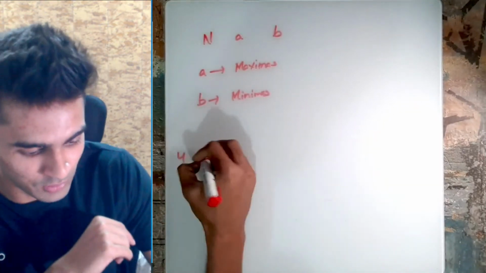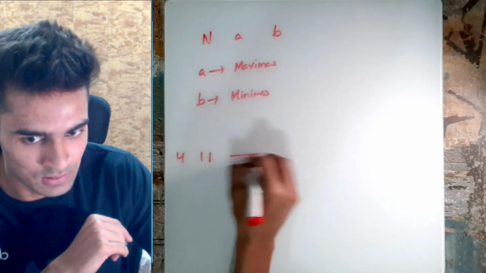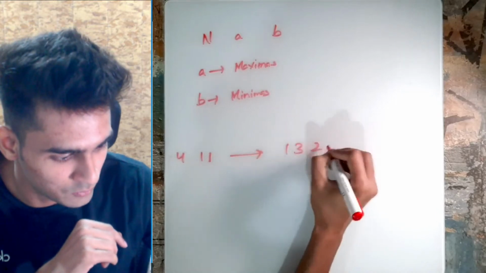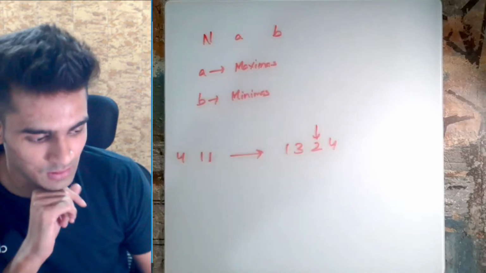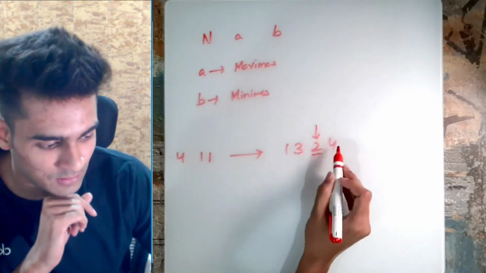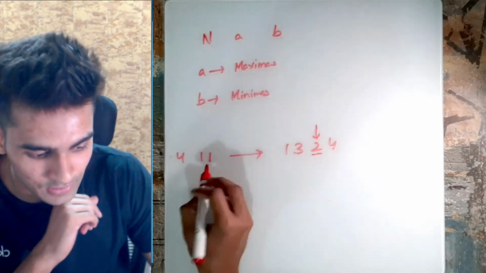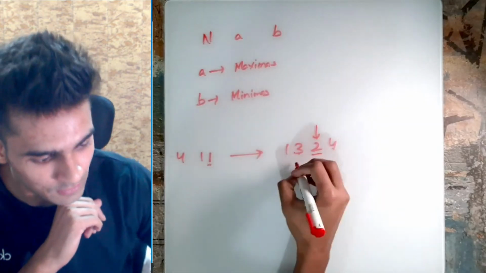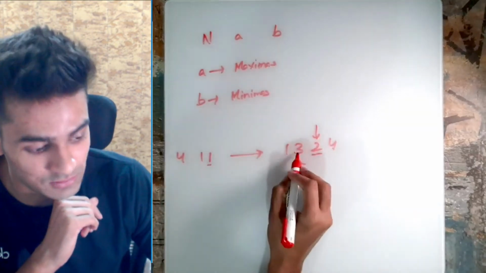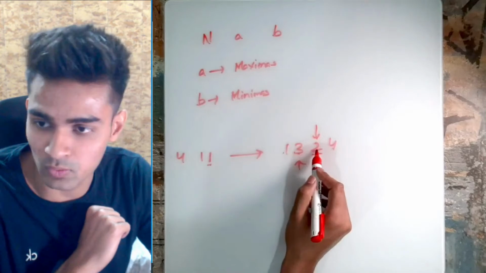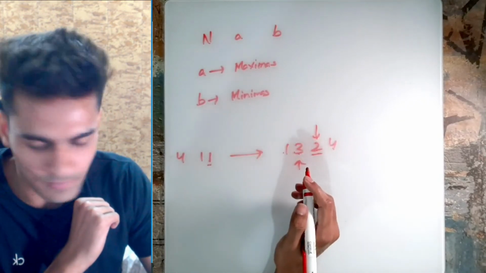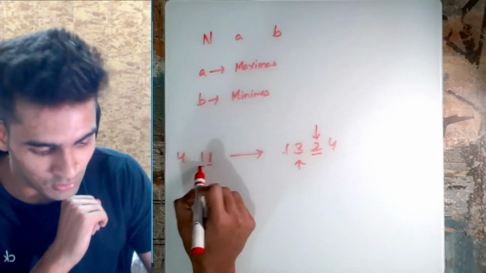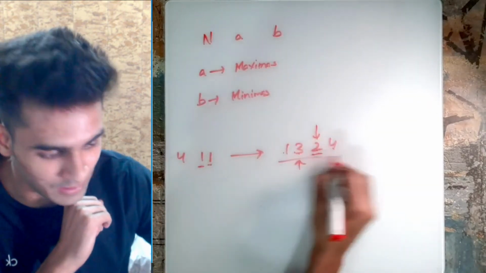So if we have 4 1 1, which is the given example, the answer for this is 1 3 2 4. As you can see, 2 is a minima here, as 2 is less than 3 and less than 4, and we needed one minima only. And 3 is a maxima here because 3 is greater than 1 and greater than 2. And we only wanted one maxima, so this is a valid solution.